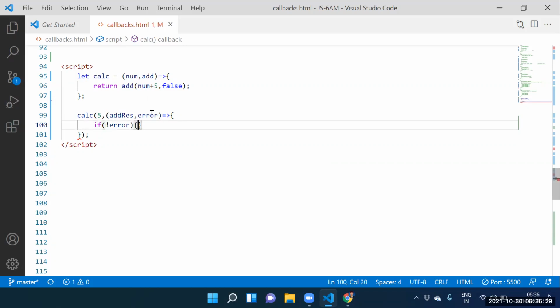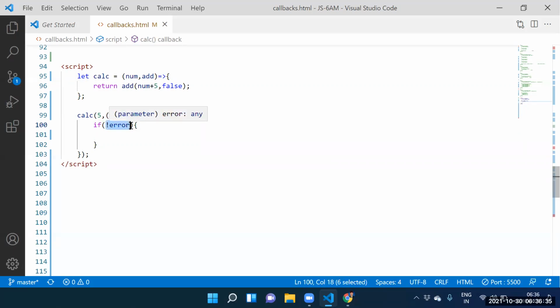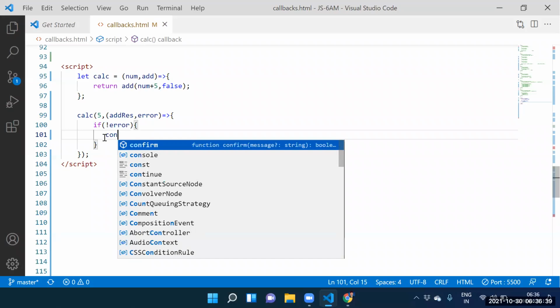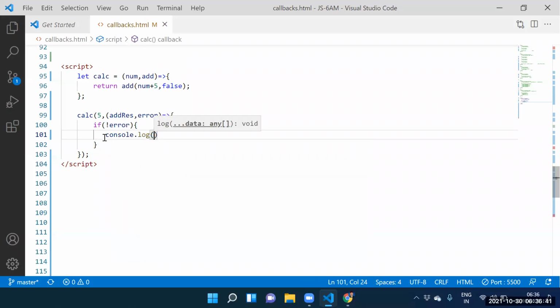Guys, see this one. I think the shortcut code now: if of not error, means not false. Yes, false. If not error, can I print add result? Yes. Try console.log of add result. Try to verify the output itself.